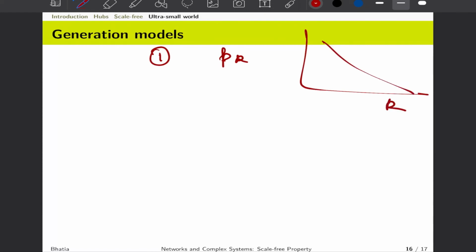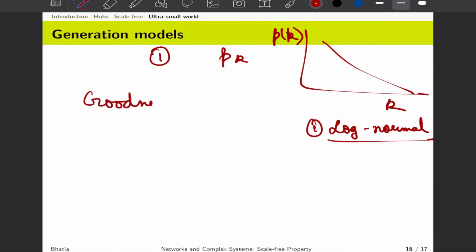If you have k versus pk and you see a straight line, there could be an argument that even a log normal distribution would have a similar shape. Then how can you say that log normal is not a better explanation of this degree distribution and power law is? And in those cases we do goodness of fit tests.